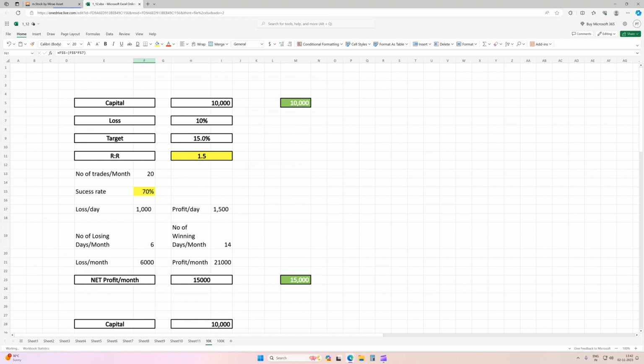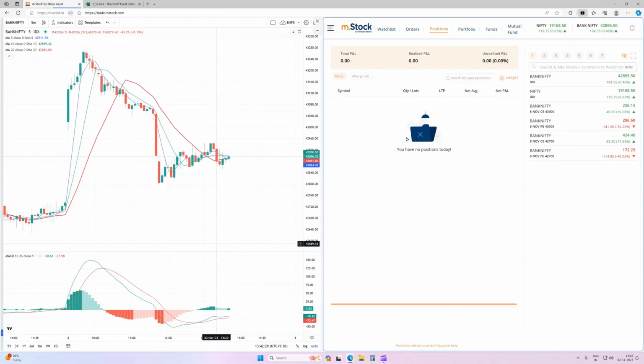Okay, now let's go to the strategy on the chart. It is an indicator based strategy, but it is not important to follow indicator based or price action. Whatever is suitable to you, you can follow. But for beginners, it is always helpful to have some entry criteria, because many times we randomly enter into the market. So we need to have some entry and exit criteria. Exit criteria can be your target, your stop loss, or a time stop loss. If you are not getting your target or stop loss in the next 15 or 30 minutes, we need to exit at the present situation. We can follow that criteria rather than an indicator based exit.